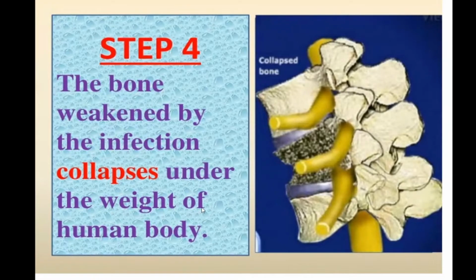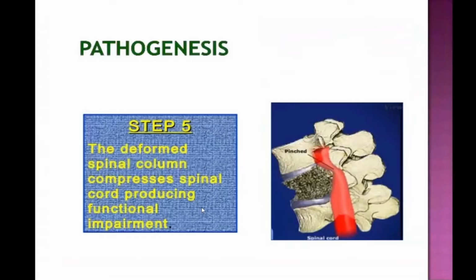The weight of the upper part collapses the bone. It has become weak. The deformed spinal column now compresses the spinal cord as well as the nerve root behind, as you can see, shown here in red. And there is a formation of internal gibbus. You can see this is the internal gibbus. This bone will become prominent behind.